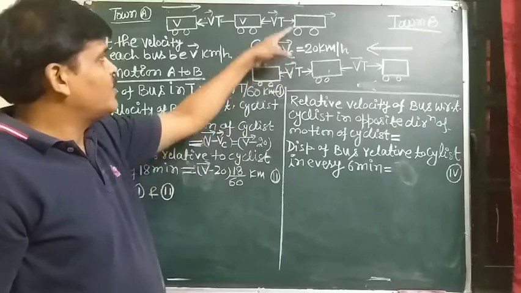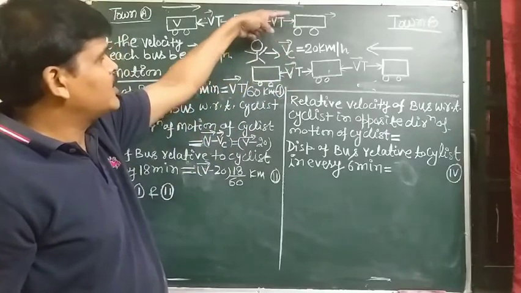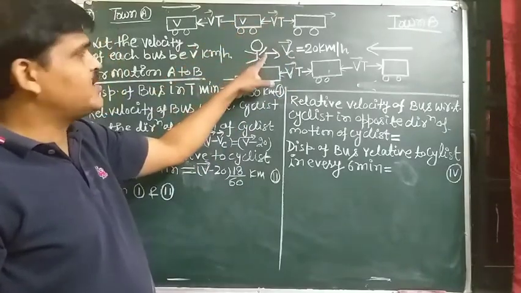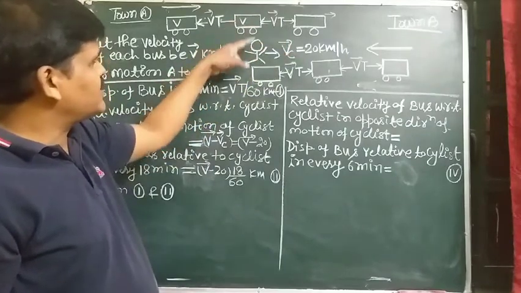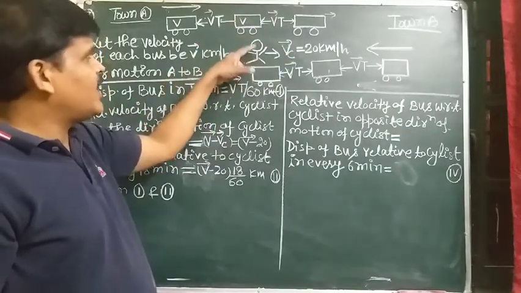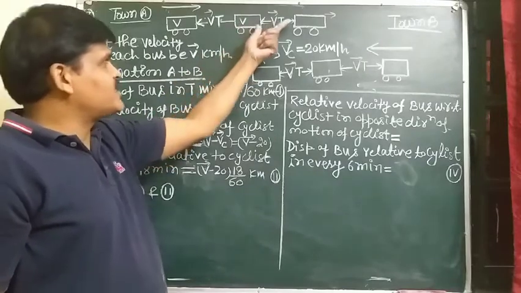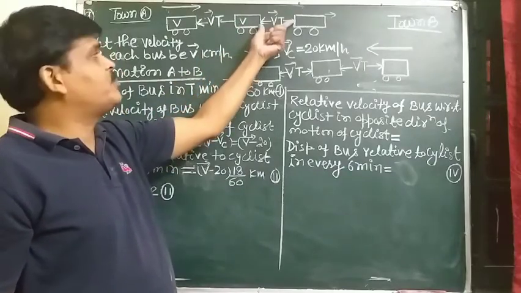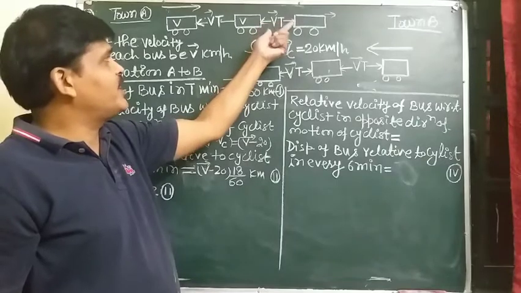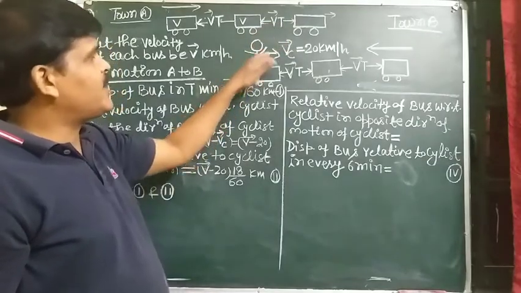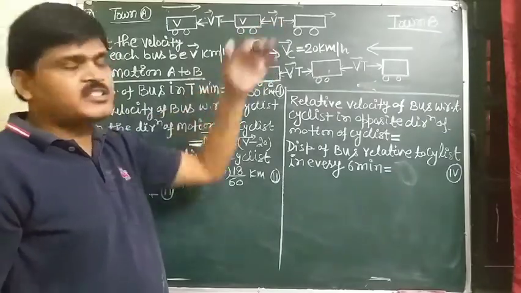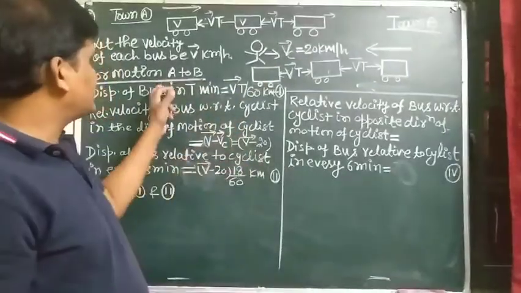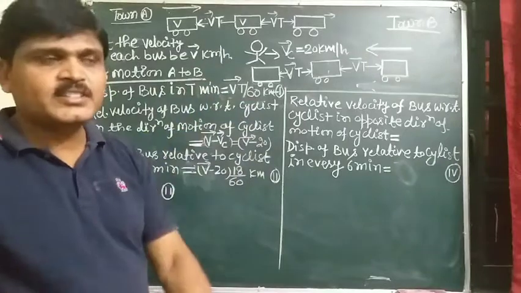It means when this bus crosses the cyclist in 18 minutes, and this bus also crosses the cyclist in 18 minutes, the distance between two consecutive buses remains the same, Vt. So the distance traveled by the bus relative to cyclist and the distance traveled by the bus with respect to ground will remain the same.